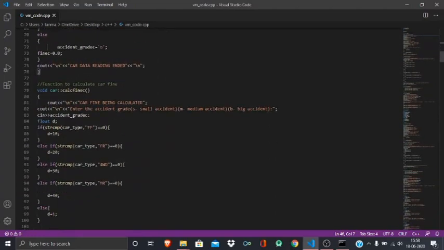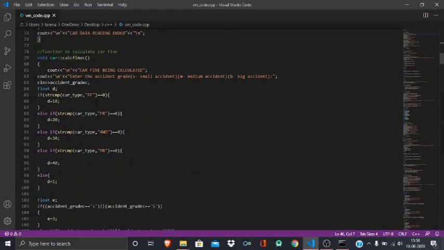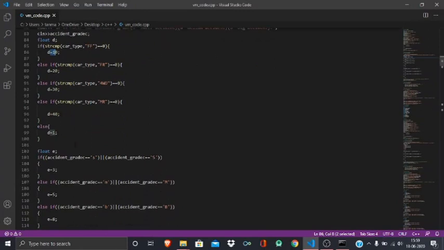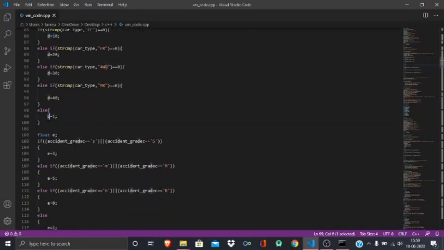Okay, so let's go to another function which is for calculate fine. Similar things are there. So yeah, now the fine is calculated on the basis of the car type. So FF, FR, four-wheeler drive, and MR, these 4 types are used to calculate the fine. If the car type was FF, then the fine was multiplied by 10. If it was FR, then by 20, and so on. Okay, else default case is d equals to 1.